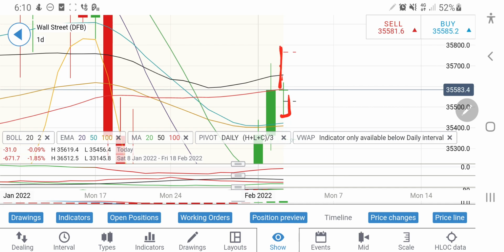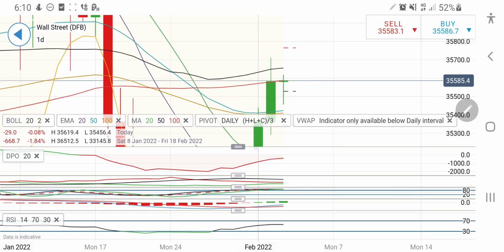So yesterday, as we saw, almost 300 points. Now again today, since a long tail has been formed, you can again expect another 300 points towards 35,900 if it continues to rise beyond these levels.